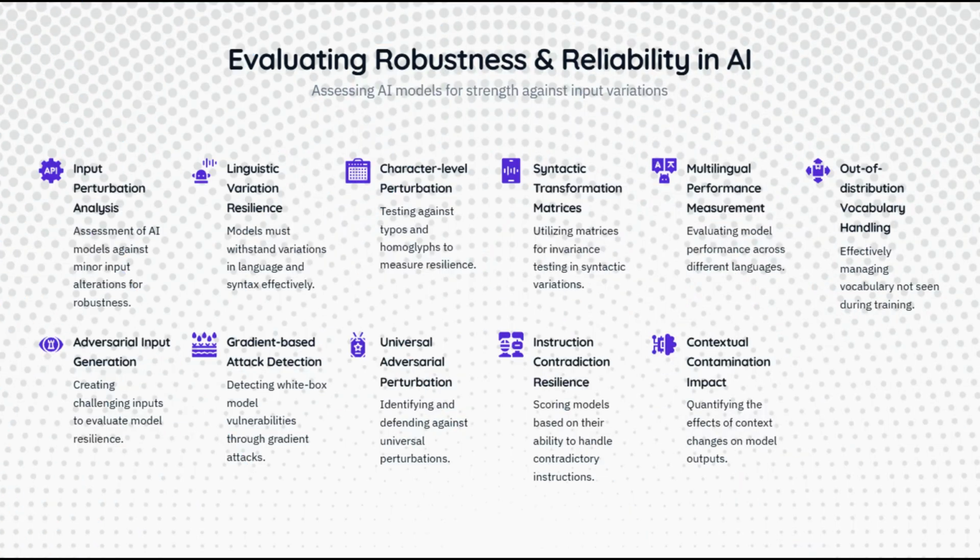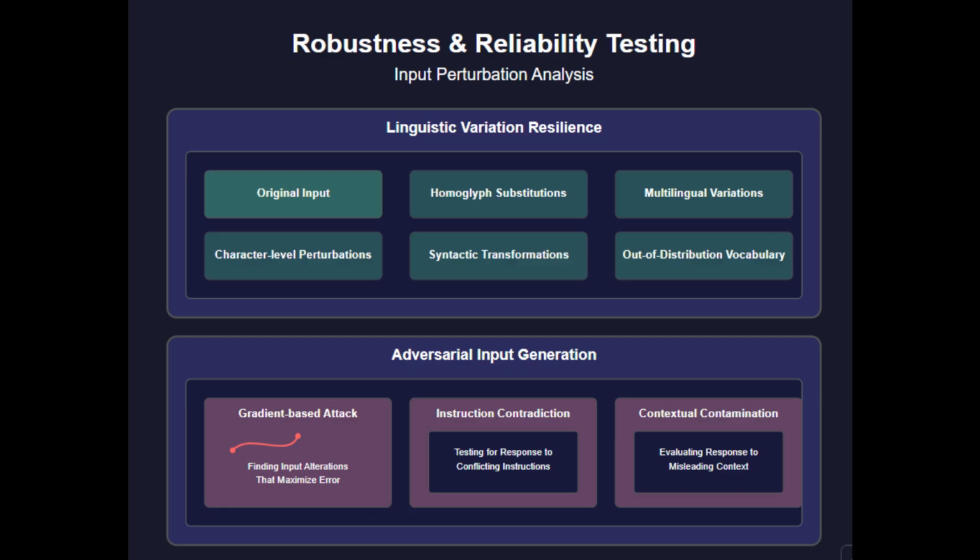Moving beyond alignment, let's examine robustness and reliability, dimensions that assess how LLMs perform under challenging, adversarial, or unexpected conditions. Linguistic variation resilience testing probes how well models maintain performance when inputs contain imperfections. We systematically introduce character-level perturbations like typos, homoglyphs, and alternative spellings to assess degradation patterns. These tests reveal whether models rely on superficial pattern matching or deeper semantic understanding.